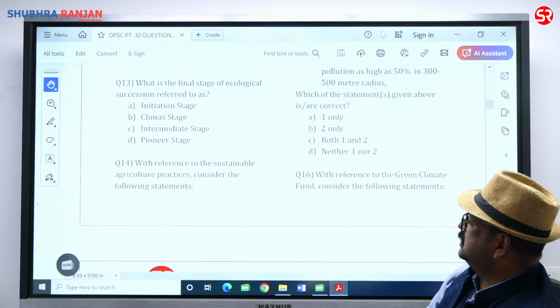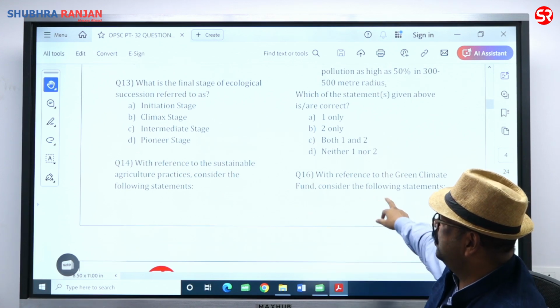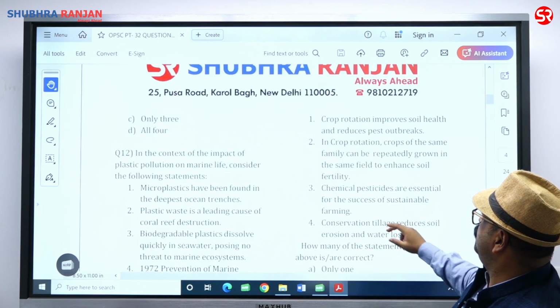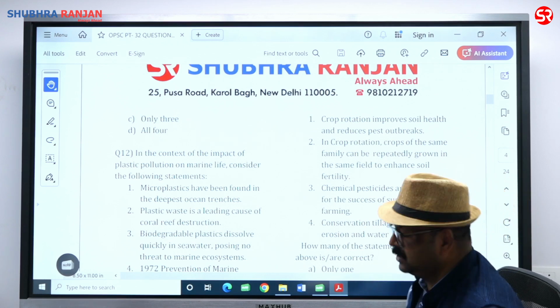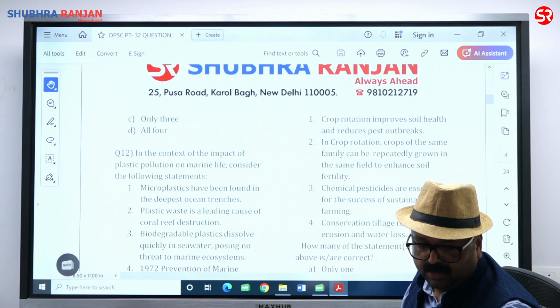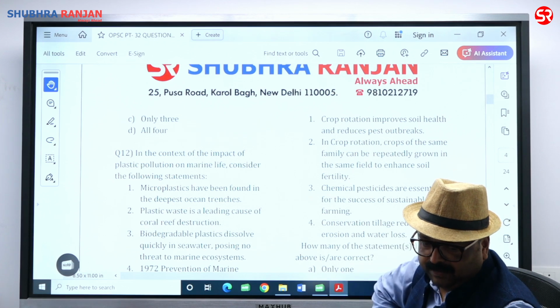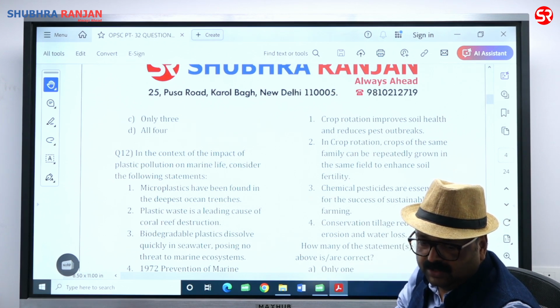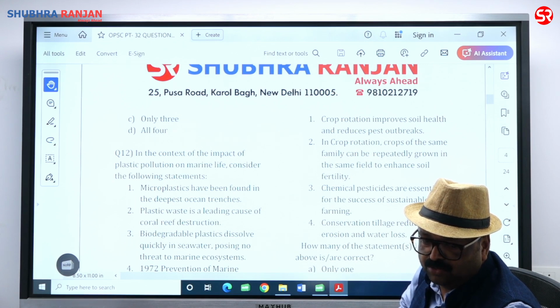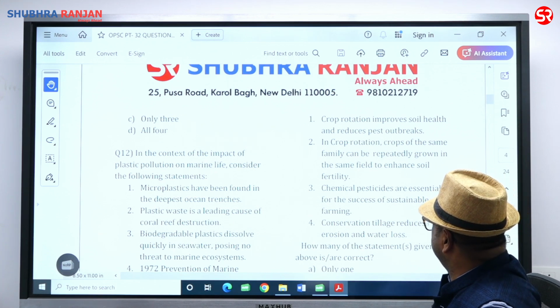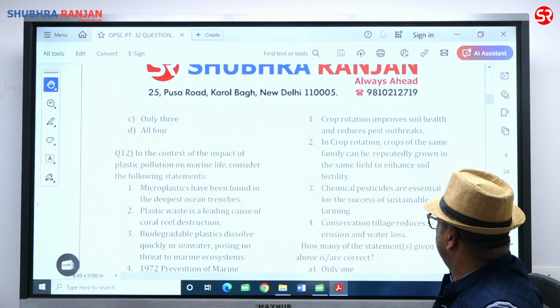With reference to the sustainable agricultural practice, consider the following statement. So what are the statements? Crop rotation improves soil health and reduces pest outbreak. Yes, crop rotation improves soil health and reduces pest outbreak. In crop rotation, crops of the same family can be repeatedly grown in the same field to enhance the soil fertility.